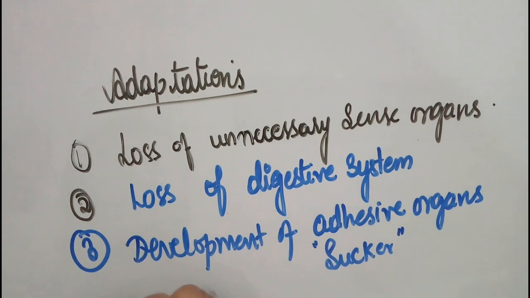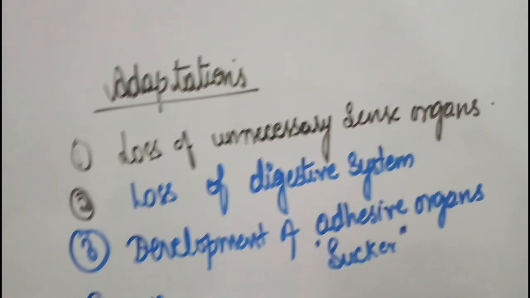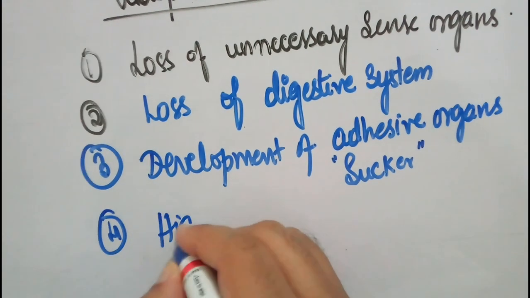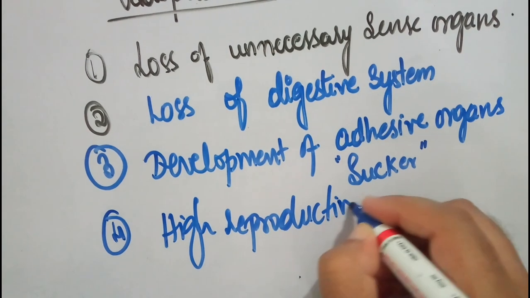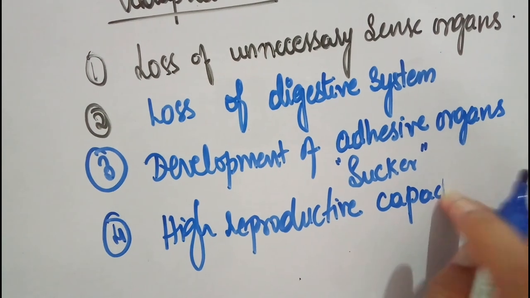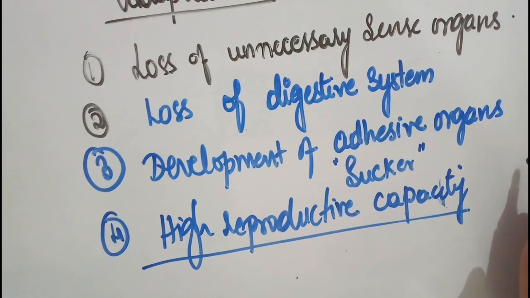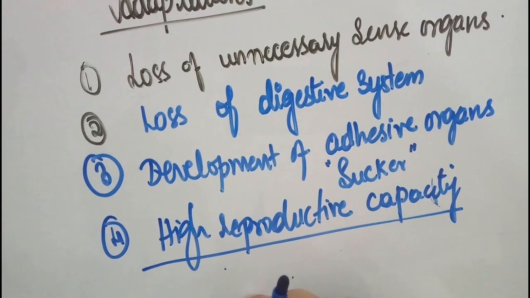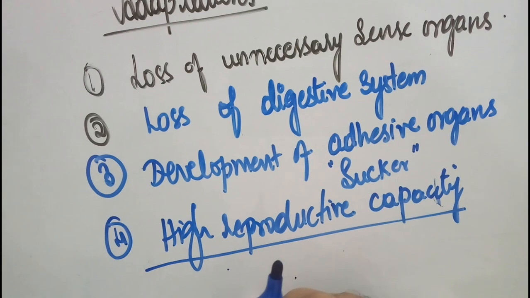The next important adaptation is high reproductive capacity. Best example we can see is viruses. You call it the peak viremia stage, where it produces more than 1.5 lakh copies. The examiner can give you high reproductive capacity, high reproductive potential, or high biotic potential. Anything is the same, guys.